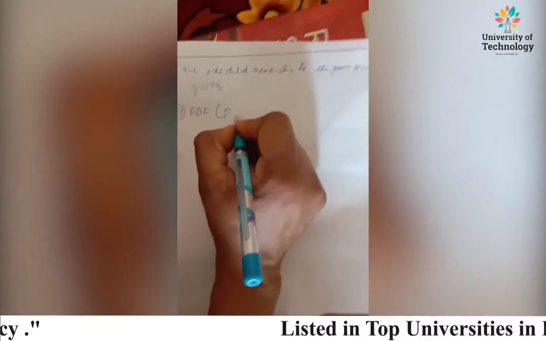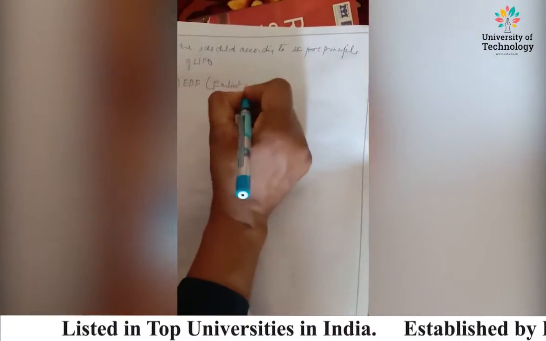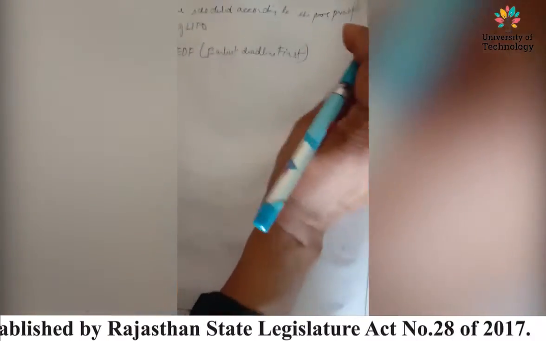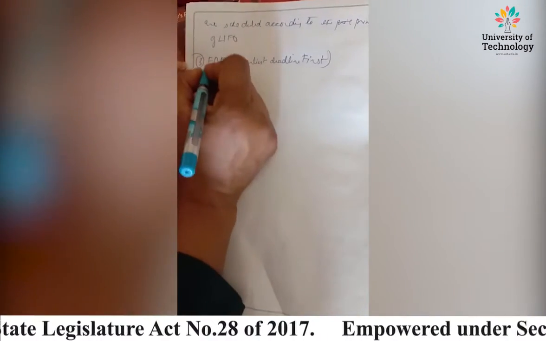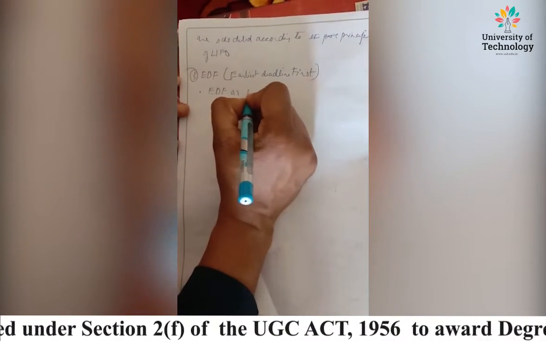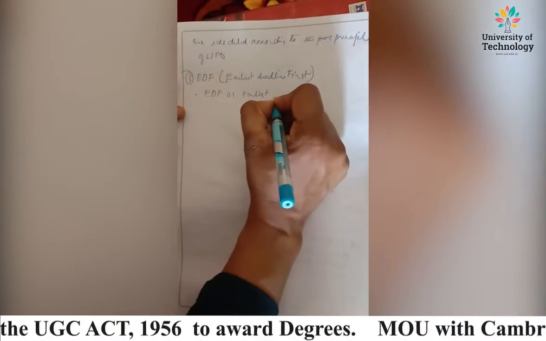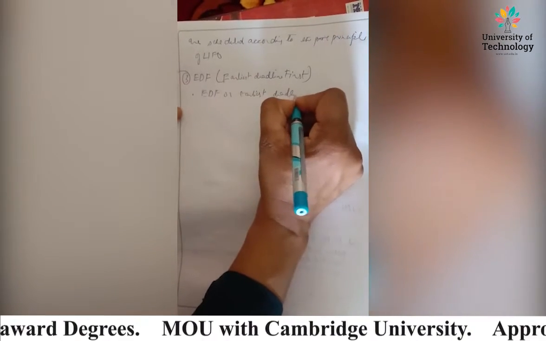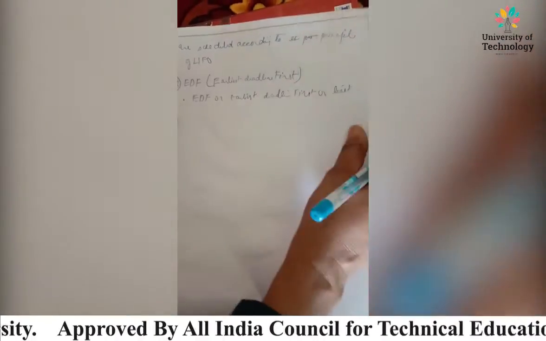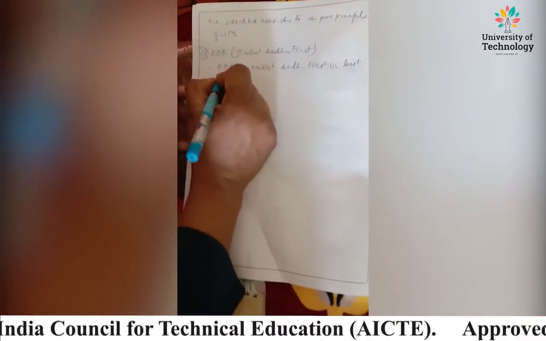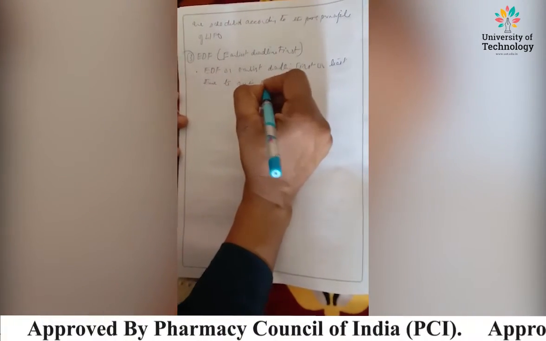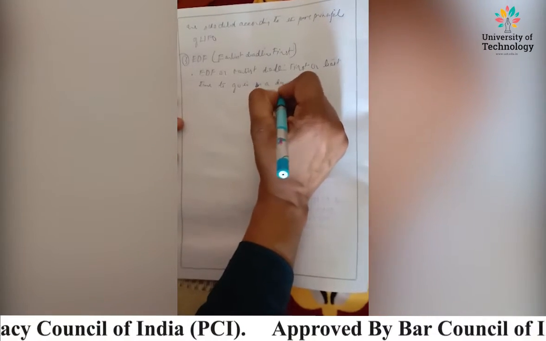What does it stand for? Earliest deadline first, right? So in this, what happens? The EDF, or earliest deadline first, or you can also call it least time to go, is a dynamic priority algorithm.